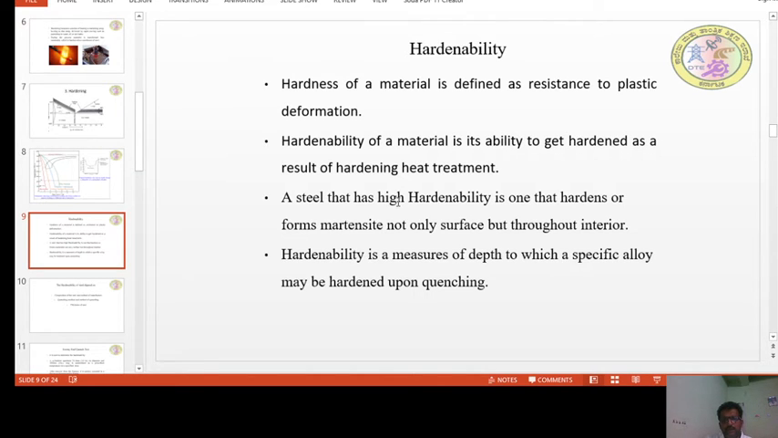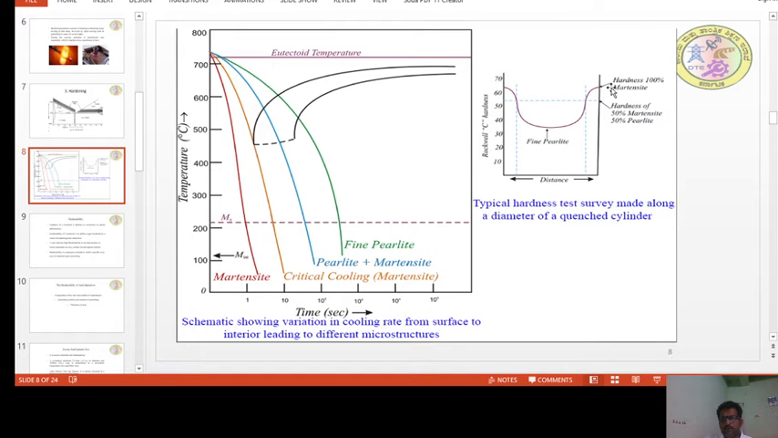A steel that has high hardenability is one that hardens, or forms martensite, not only at the surface but throughout the interior. If I say that the material has 100% hardenability, then what happens? Here, whatever we have seen, the decrease in hardness will not be much.